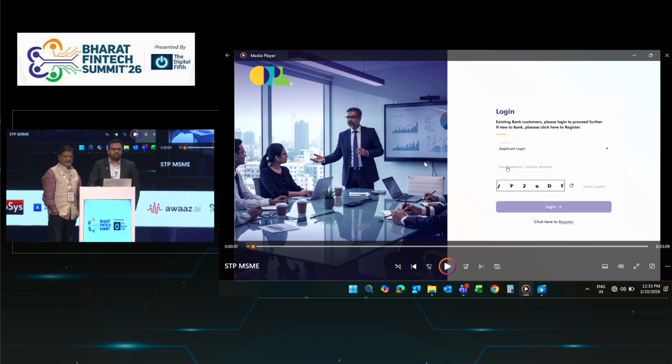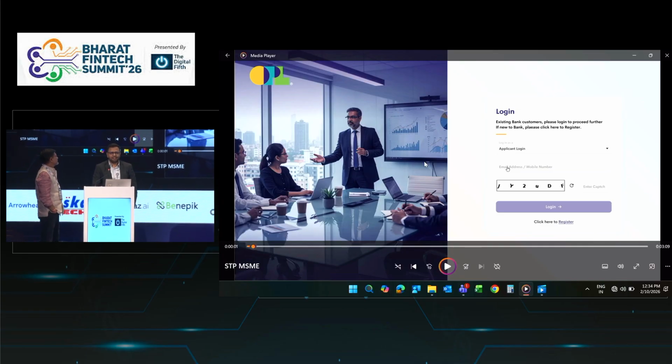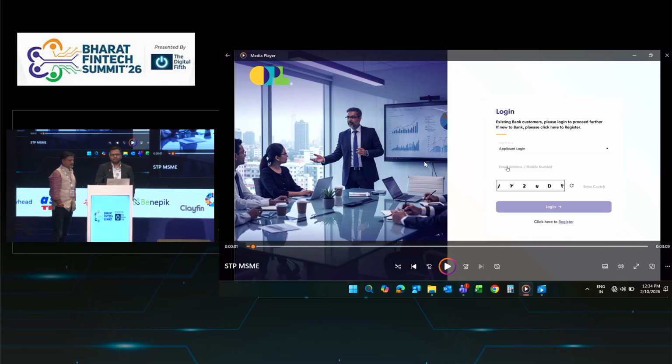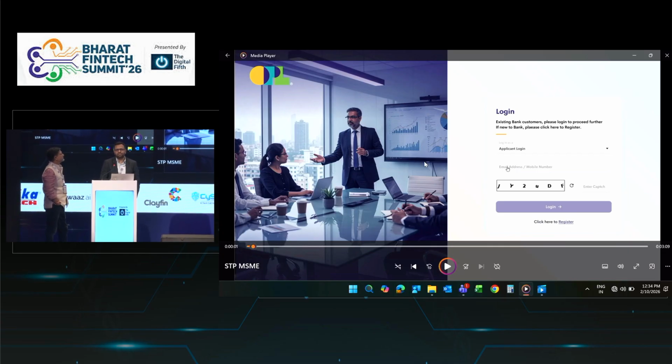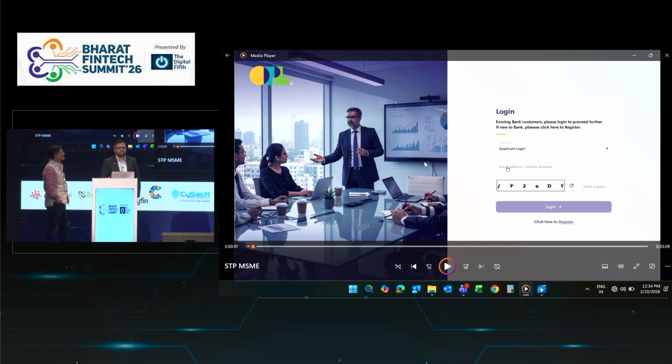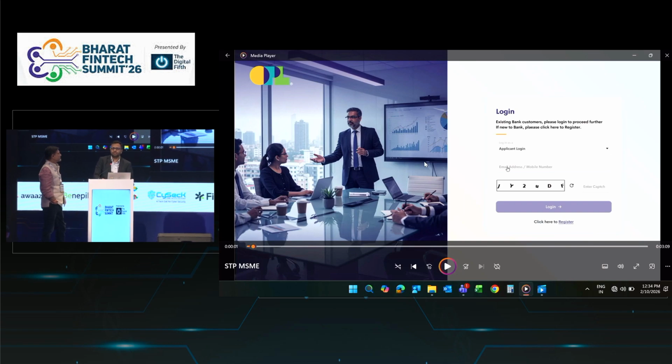Right, so today everyone is speaking about MSME, credit, and AI. So I will showcase a demo with a real use case, wherein more than 25 lakh loans have been processed and more than 45,000 crore disbursement has already been done. So this is an actual end-to-end demo. If any bank or financial institution wants a digital solution for MSME lending, then this will be your solution.